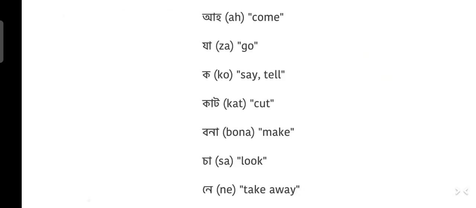So here are some verbs for you to make sentences in present indicative tense. A means come. Za means go. Ko means say or tell. Kat means cut. Bona means make. Sa means look. Ne means take away.